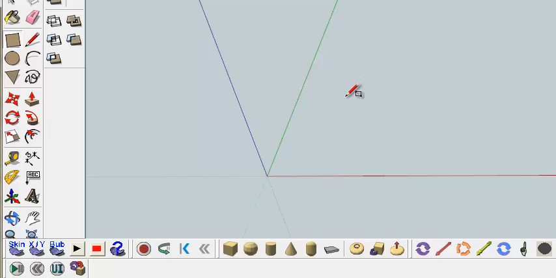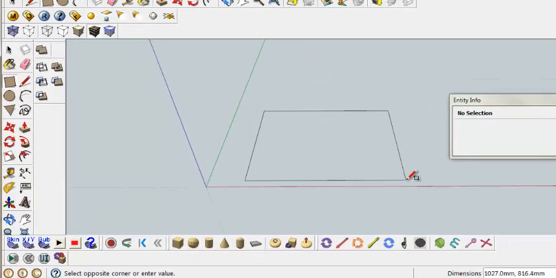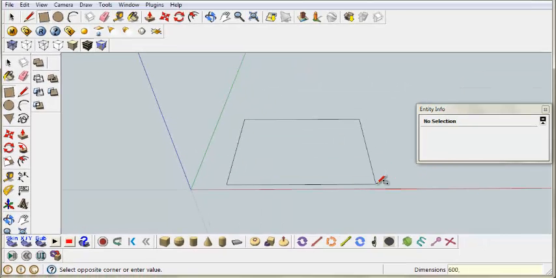A 750 height base cabinet. The materials we're going to use are white particle board and some sort of beech. We'll start by using the rectangle tool and type in 600 by 600.